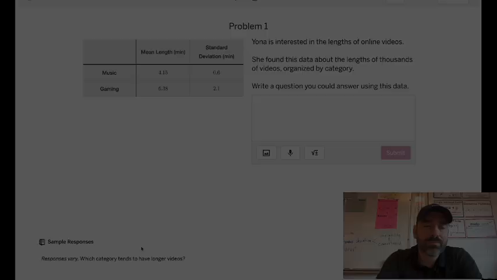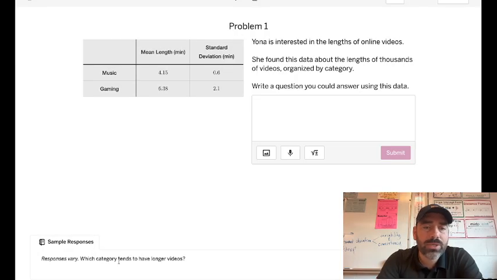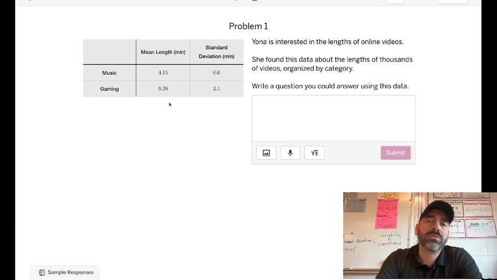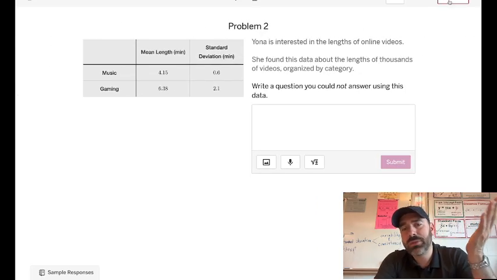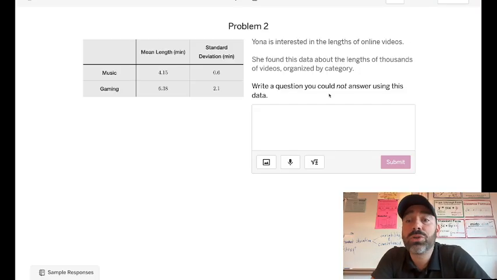Let's see what we got here. It says, which category tends to have longer videos. Or, which one is more consistent? Which one's more variable? Any of those things. If we're given averages and standard deviations, then it's going to be measures of spread or center, so questions about those.